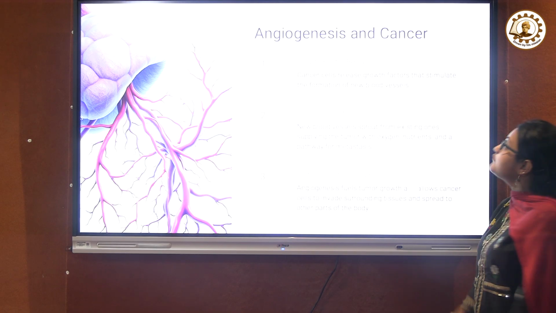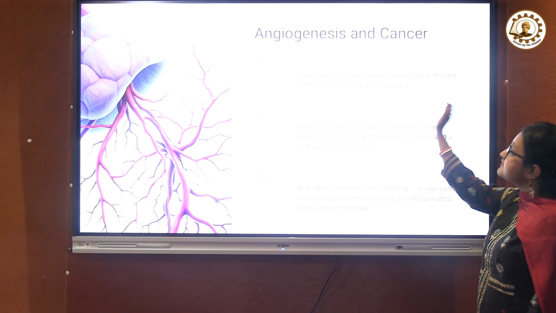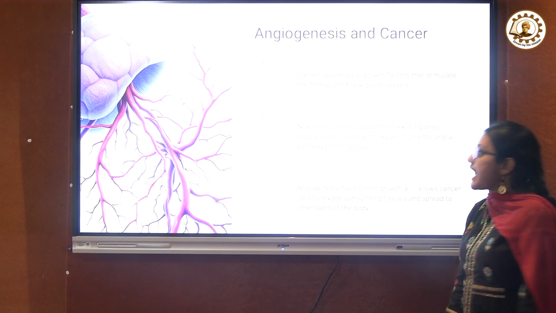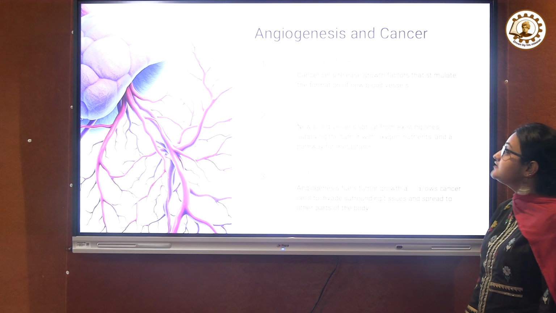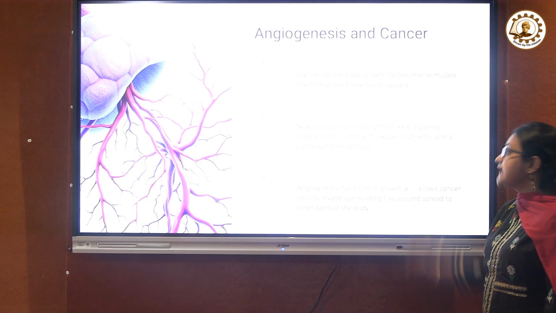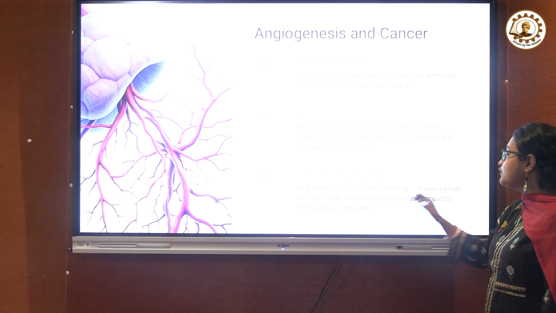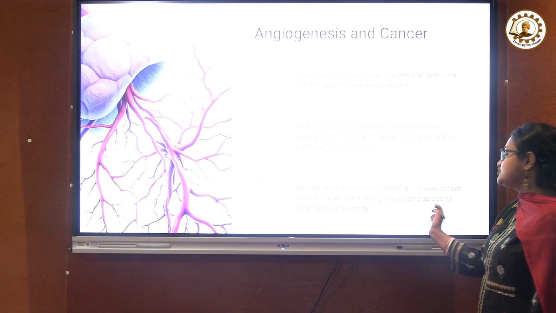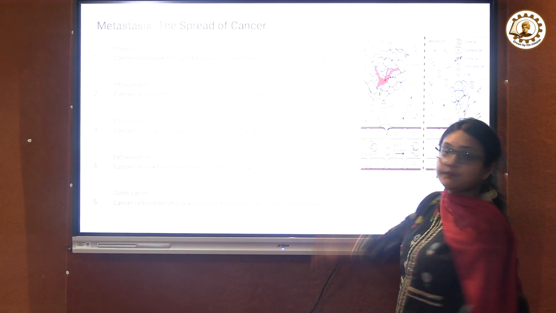Angiogenesis means production of new blood vessels. So cancer cells release growth factors that stimulate the formation of new blood vessels, and the new blood vessels sprout from the existing ones, supplying the tumor with oxygen, nutrients and another pathway for metastasis. And then angiogenesis fuels tumor growth and allows the cancer cells to invade the surrounding tissues and spread to other parts of the body.